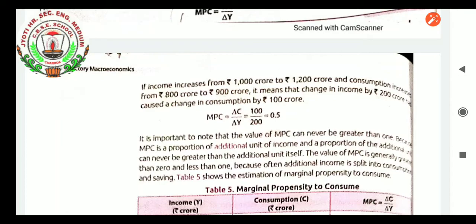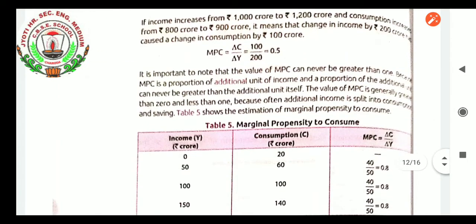Change in C upon change in Y. The change in C came to 100 and the change in Y, as I said, is 200. So from there we will take the MPC, as we already learned the formula. It is important to note that the value of MPC can never be greater than 1. You have to remember, the MPC answer can never be greater than 1.